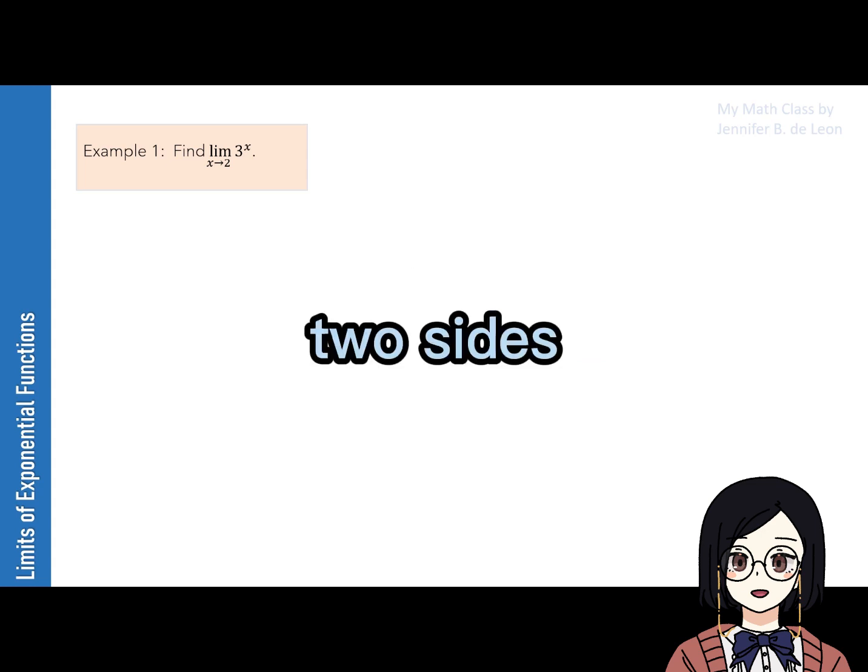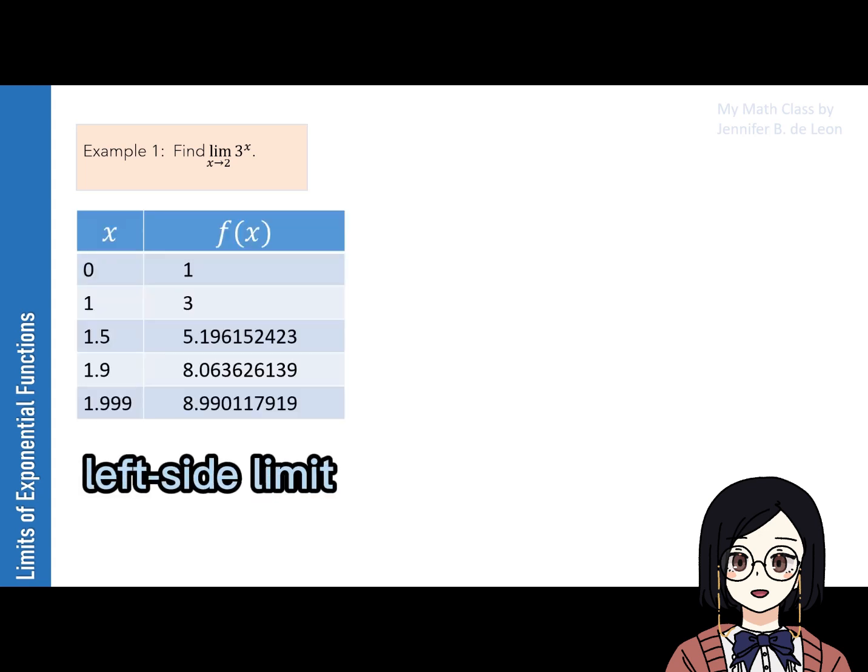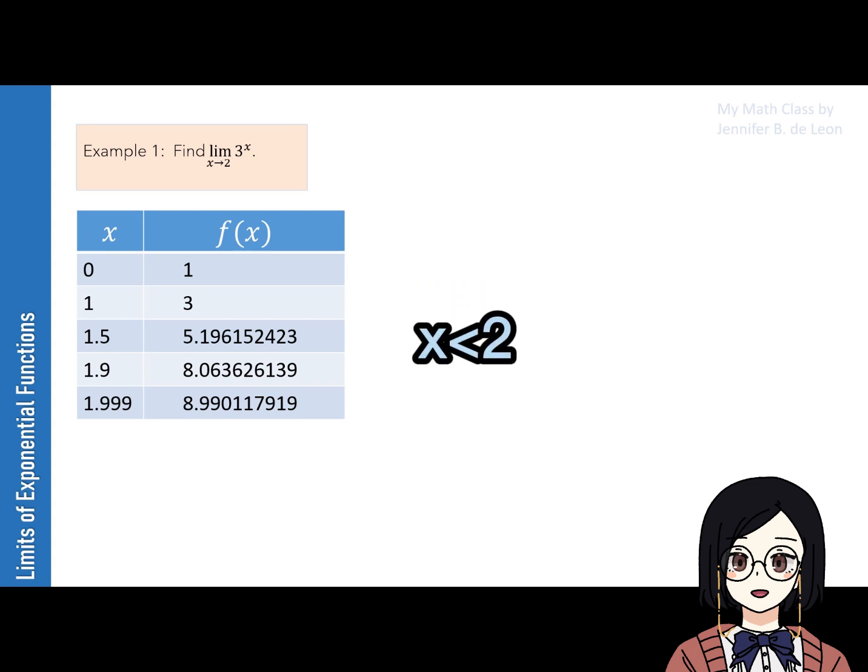The limit has two sides. We evaluate first the left side limit by substituting to x values at the left of 2. We can see that as x approaches 2 from the left, the value of f of x gets closer to 9.